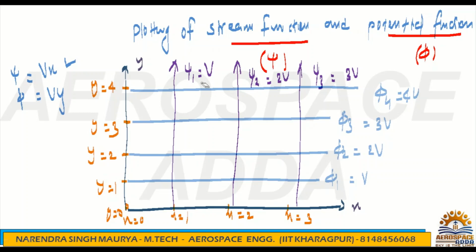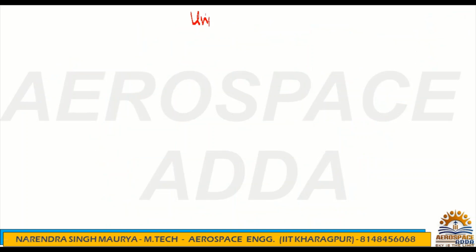First I will draw a streamline for that particular function. The stream function we have to draw, and you have to represent it by the streamlines, and then perpendicular to the streamline we will have an equipotential line. So this is the plotting of the stream function and potential function. I hope this is okay.